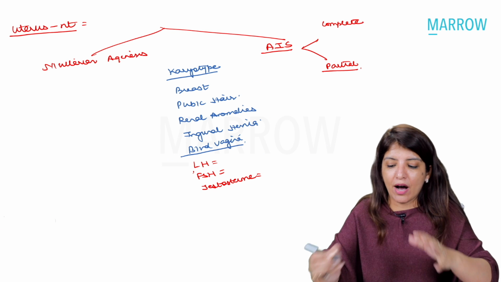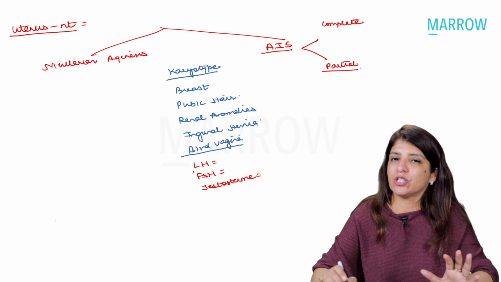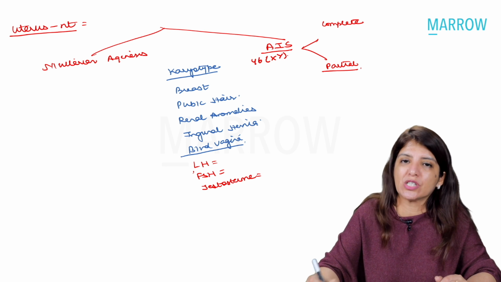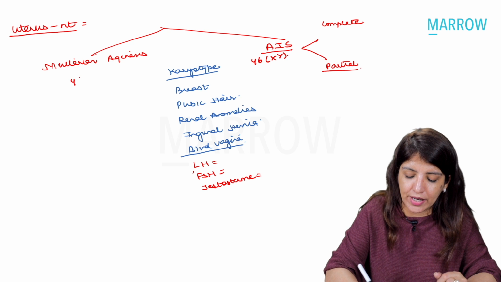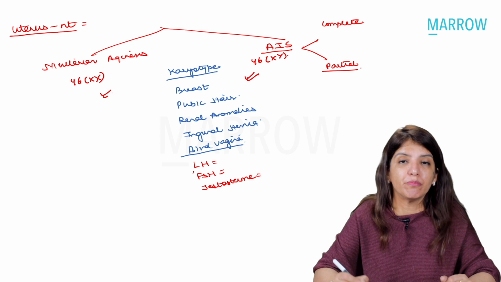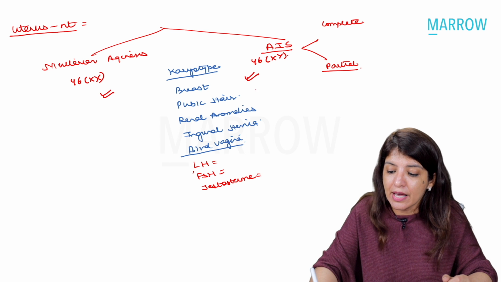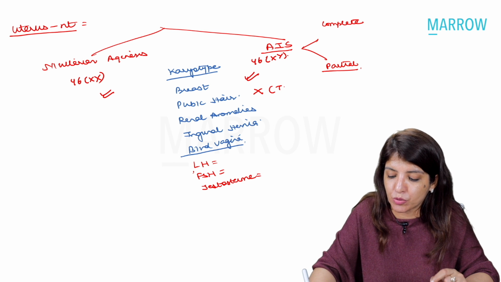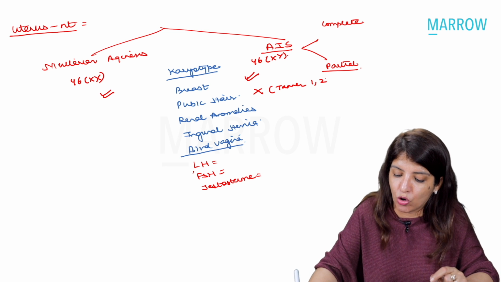So whenever you are confused between androgen insensitivity syndrome and Mullerian agenesis, remember that androgen insensitivity syndrome is 46XY, Mullerian agenesis is 46XX. Breast development happens in both of them and it is proper breast. In androgen insensitivity syndrome, pubic hair development doesn't happen; it corresponds to Tanner stage 1 or 2.